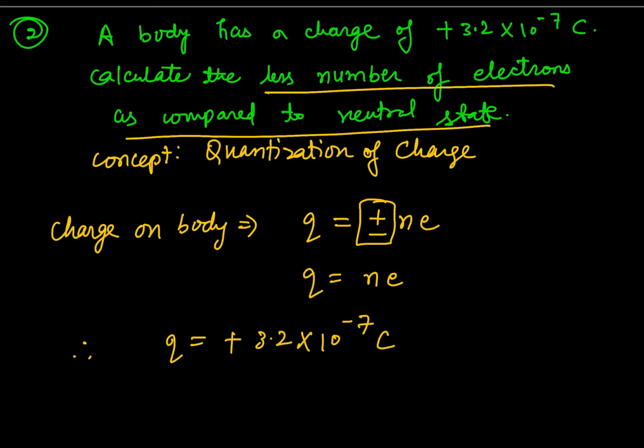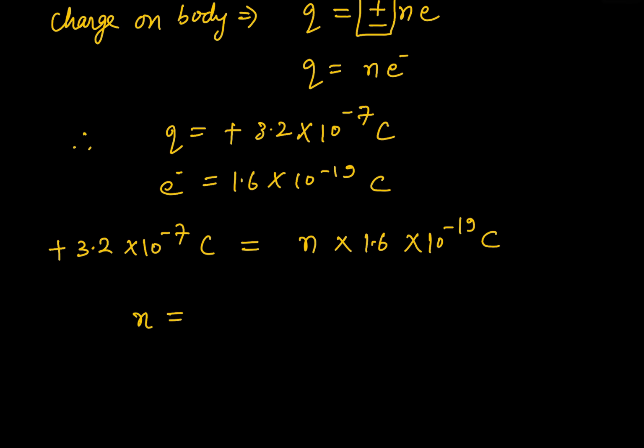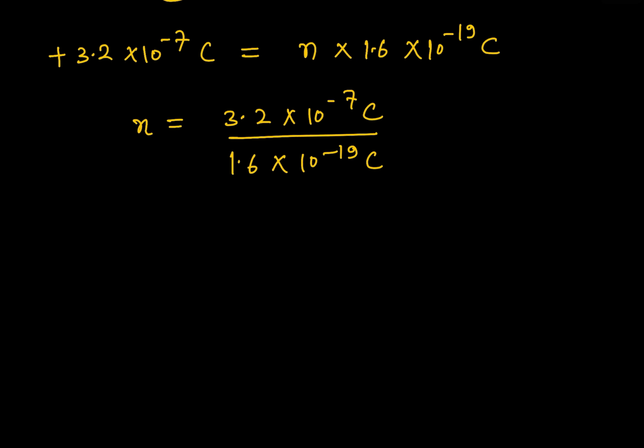And we know that the charge of an electron is 1.6 into 10 raised to the power minus 19 coulomb. So 3.2 into 10 raised to the power minus 7 coulomb is equal to n times 1.6 into 10 raised to the power minus 19 coulomb. So we get the value of n by dividing 3.2 into 10 raised to the power minus 7 coulomb by 1.6 into 10 raised to the power minus 19 coulomb.